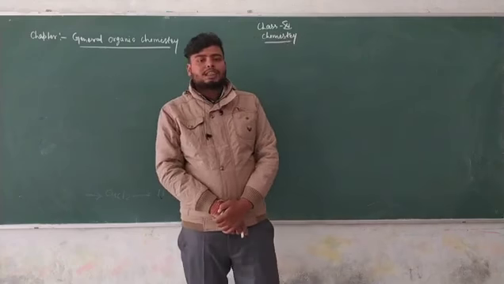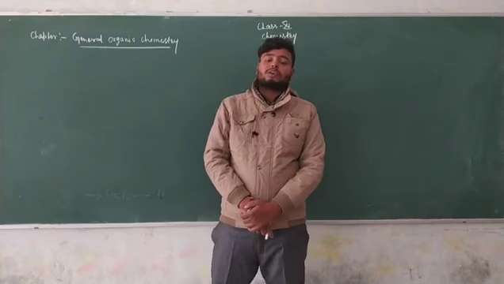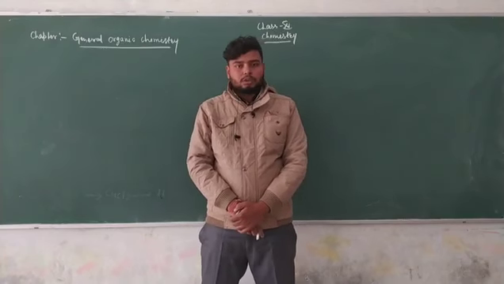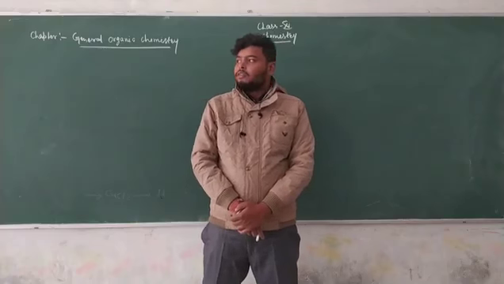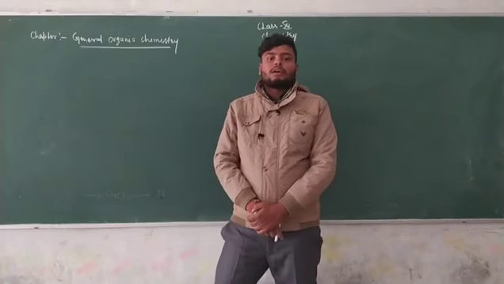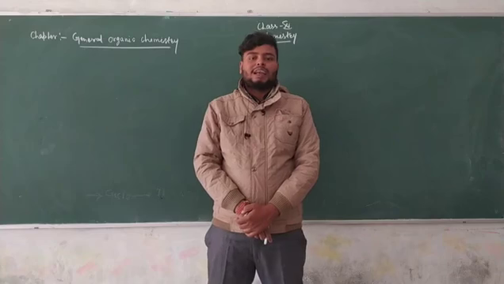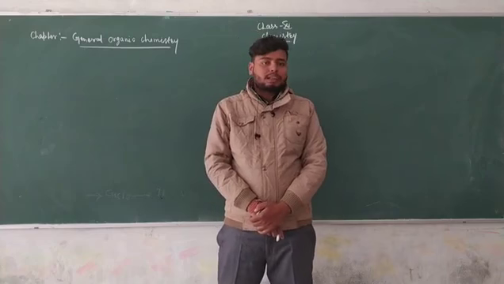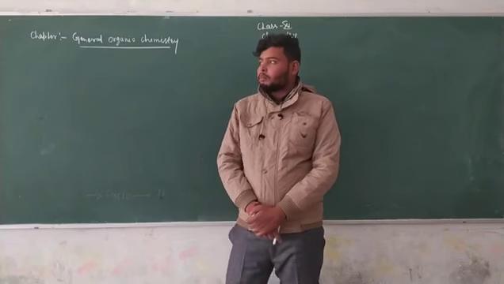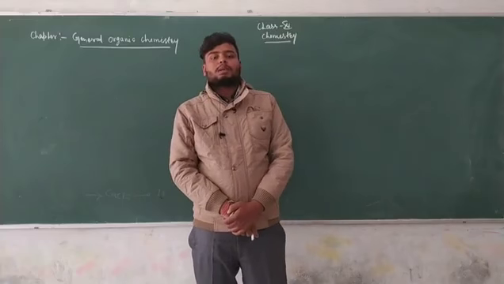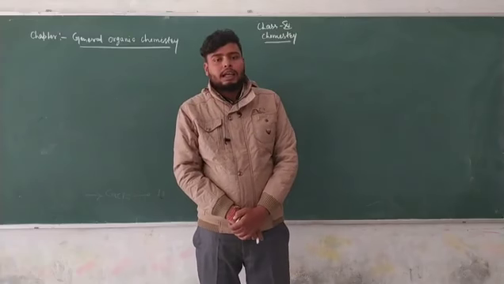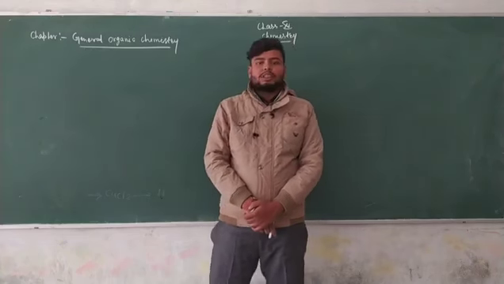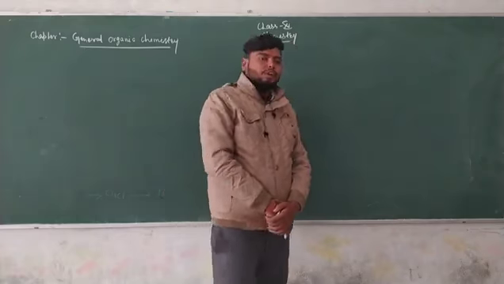Now we have to discuss another rule. The first rule of organic chemistry in terms of nomenclature, the IUPAC system, is that we first select the parent chain. The parent chain is the skeletal chain where a large number of carbons are present. That chain containing the largest number of carbon is called the parent chain. We discussed this in the previous video.